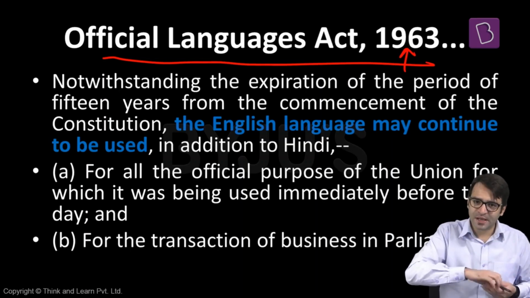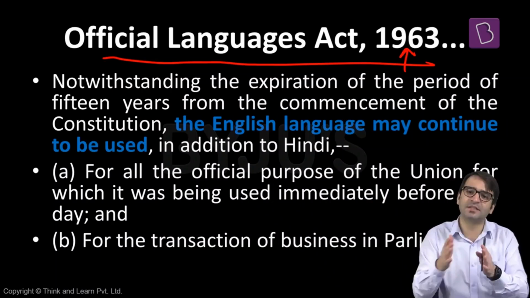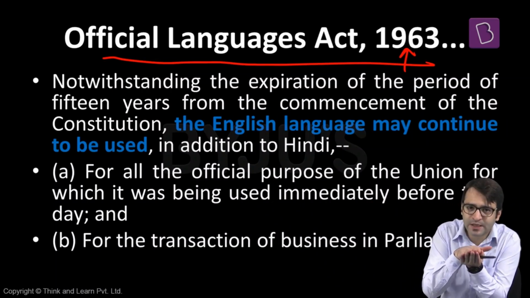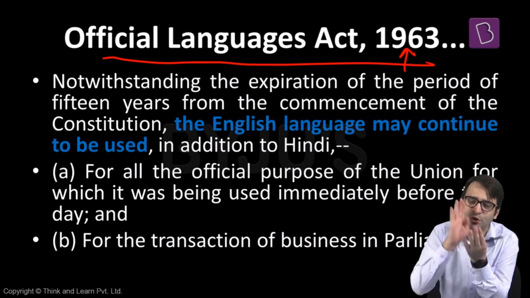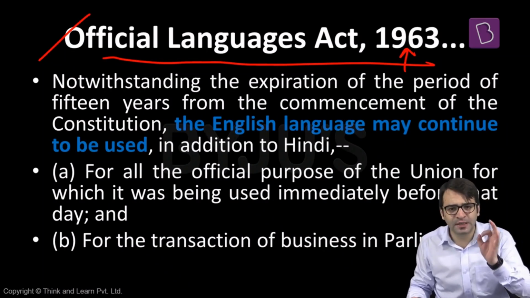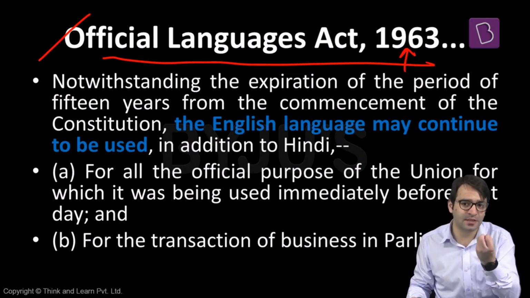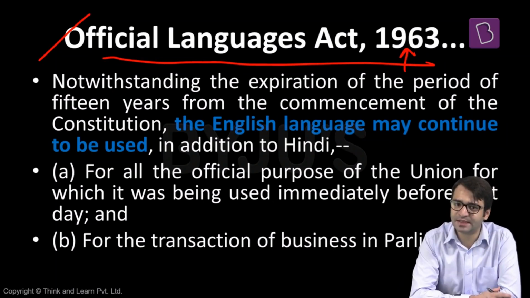So the Constitution says that the official language of the union is Hindi in Devanagari script. Now this Act of the Parliament makes it clear that there are two official languages of the union, Hindi as well as English. The Constitution said that for 15 years, English will continue. After that, Hindi will replace English as the only official language of the union. But the Official Languages Act now makes it clear that there is no upper limit. English will continue to be used as the official language of the union for times to come. There is no time frame after which English will be stopped from being used as the official language of the union. And that is what the Official Languages Act of 1963 talked about.